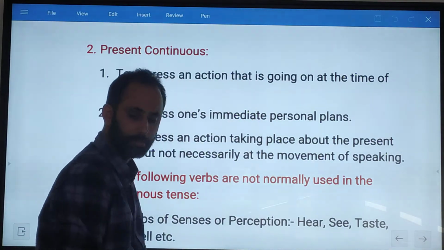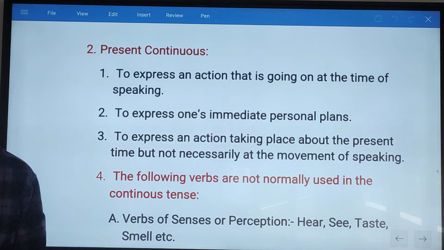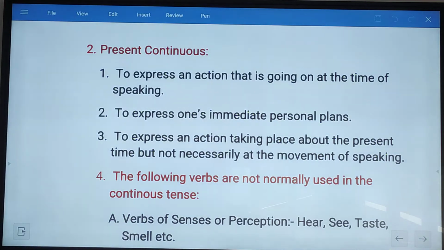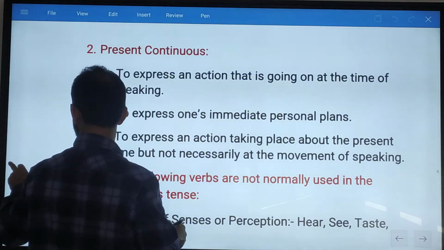Number one, usage of present continuous.